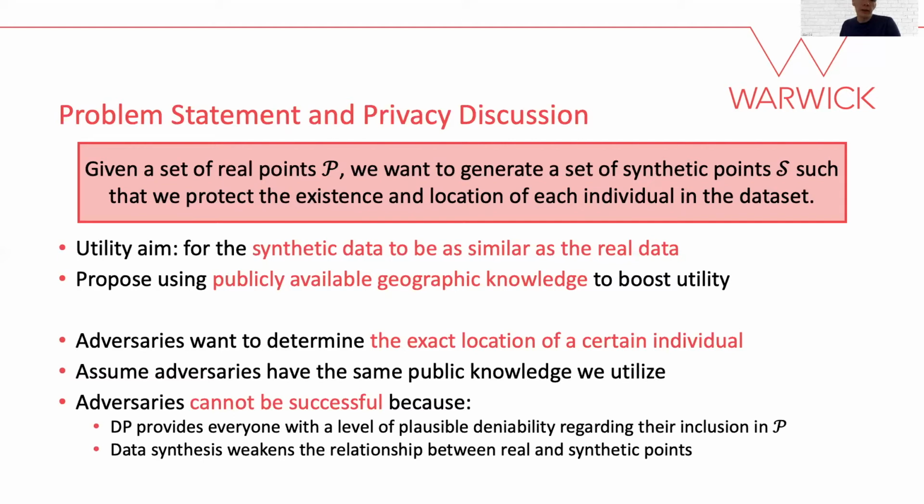In any realistic setting, we may also want to consider the aims of an adversary and what knowledge they may have, and we specify this briefly here. Adversaries, however, cannot be successful, as differential privacy provides everyone with a degree of plausible deniability with regards to their inclusion in the dataset. Additionally, by synthesizing data, as opposed to merely publishing it, we weaken the relationship between the real and synthetic points further.